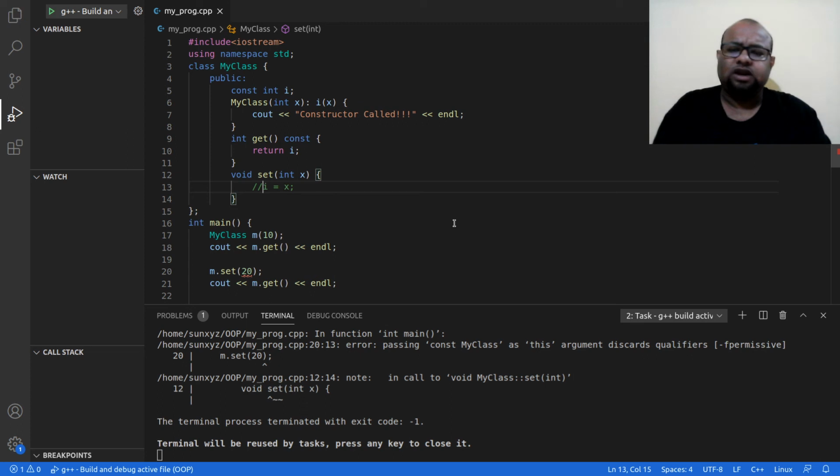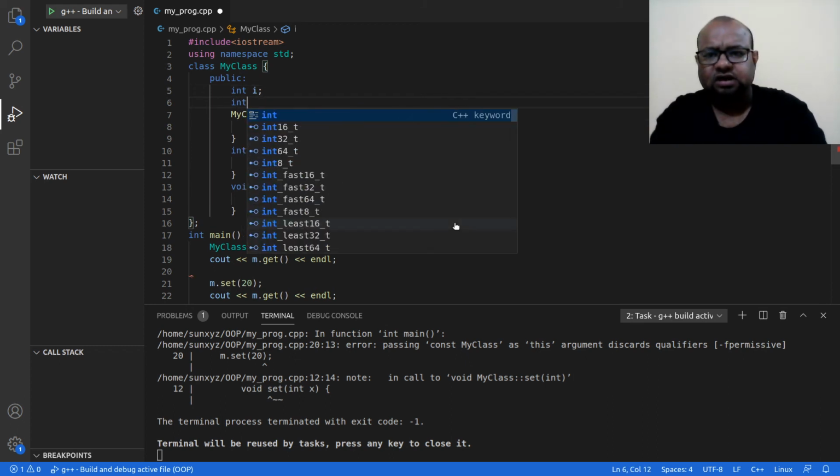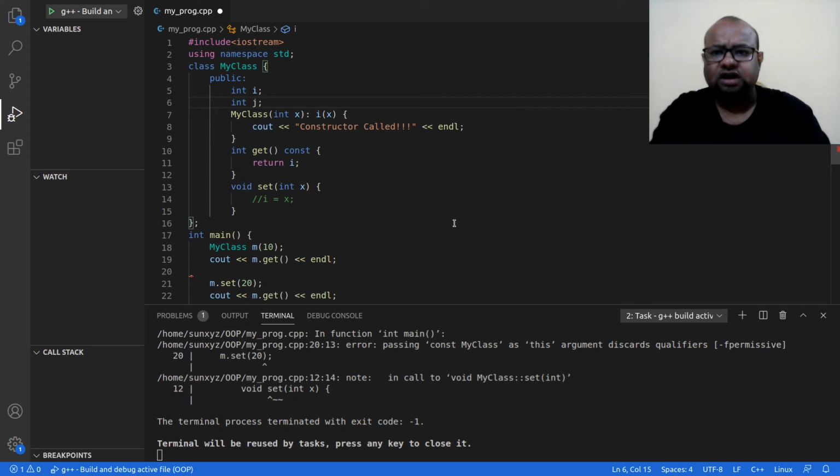What I'm going to do is not make i const, and I'm going to have another variable, int j. Then in my constructor I'm going to take two parameters, x and y. I'm going to set i to x and j to y.